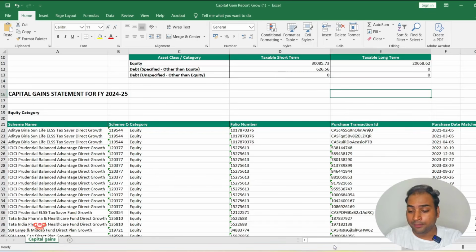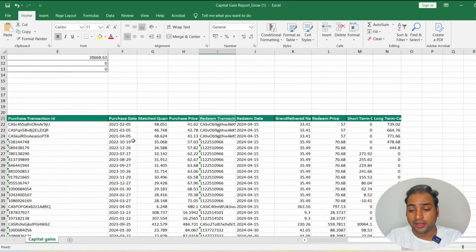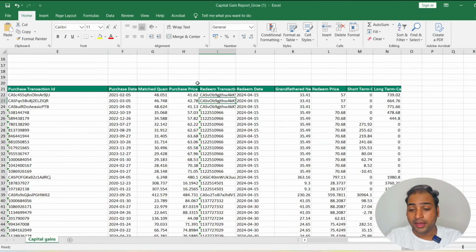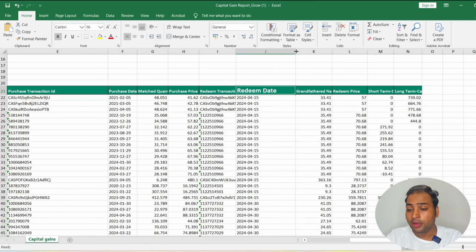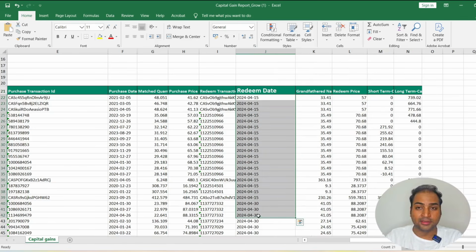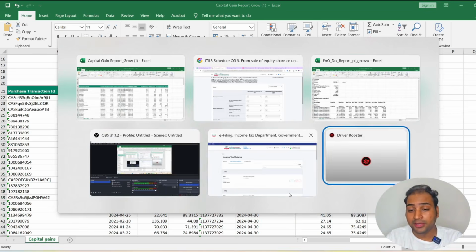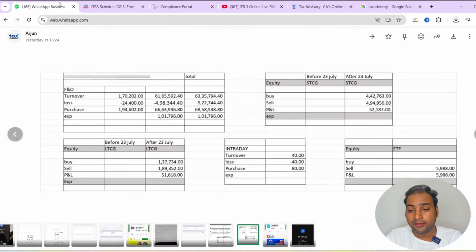So if you find this sheet, there is a date also mentioned here, and we will match the redemption date. This is the redeem date which I am talking about. You have to select all the shares or equity funds which you have redeemed before 23rd July and after 23rd July. I have prepared a summary here. If you can notice here, I have prepared a summary.